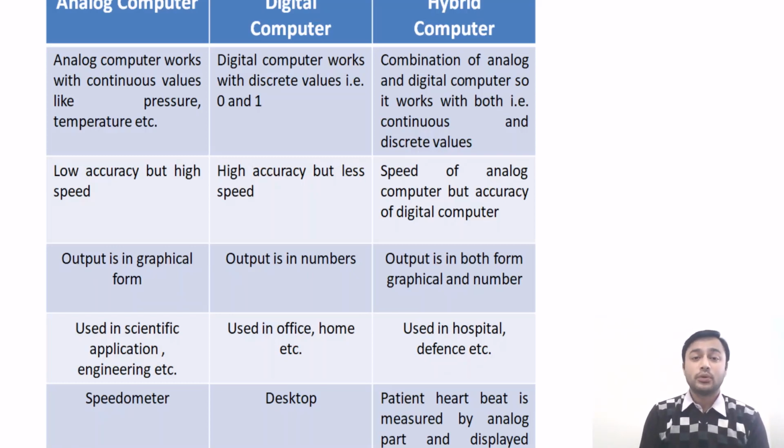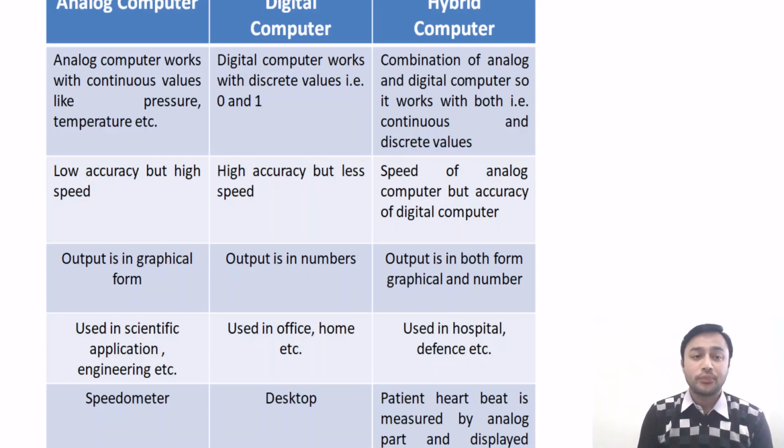The hybrid computer is the combination of analog and digital computer, so it works with both continuous and discrete values. In case of analog, the input is an analog signal. In case of digital, the input is digital data. In case of hybrid, it is analog or digital.